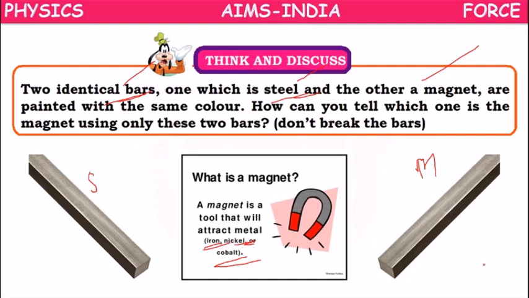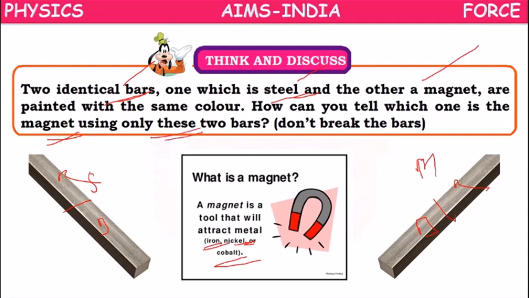They are painted in the same color, both having the same color. Up to here red color, here blue color, up to here red color, this is blue color. If they are painted in the same color, which one is a magnet? How to find which one is a magnet?